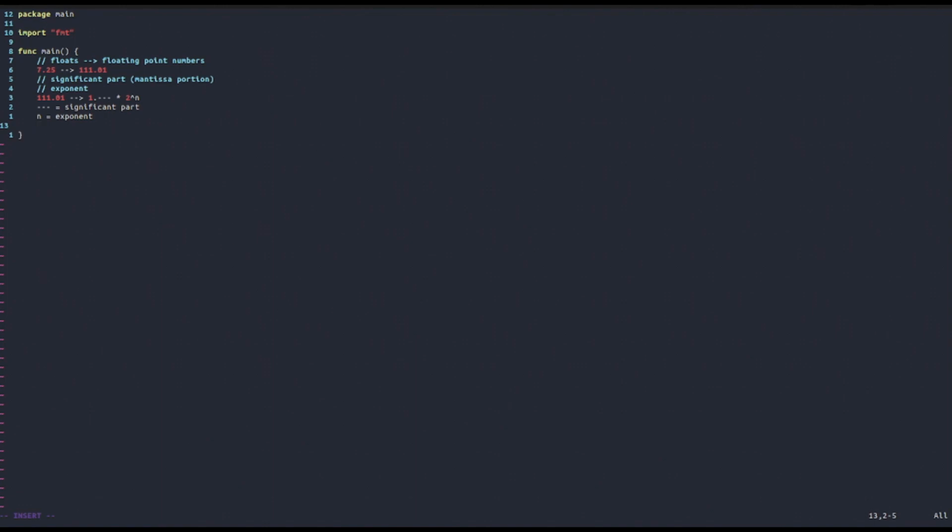We also talked about how the computer can allocate either 32 bits or 64 bits for a floating point number, depending on the architecture of the computer. For float 32, it will allocate 32 bits, and these 32 bits will be segmented in the following way. We'll have 8 bits allocated for the exponent, and we will have 23 bits allocated for the significand part. Then you would ask, what about the last bit? We now have 31 bits allocated. What about the last one?